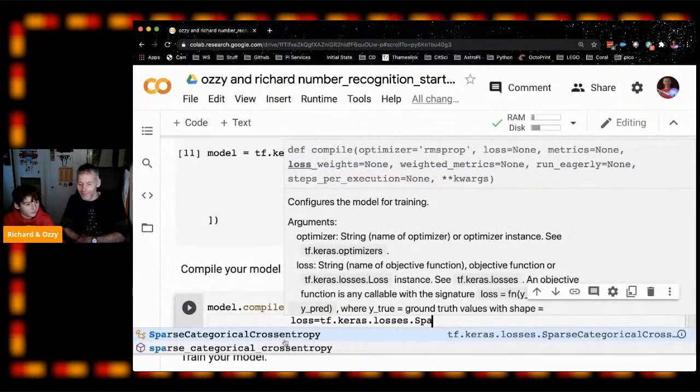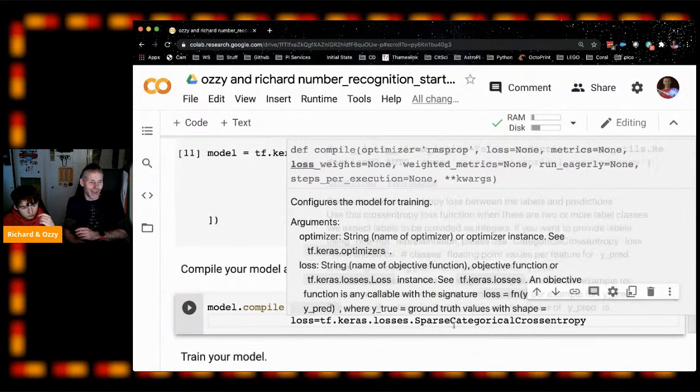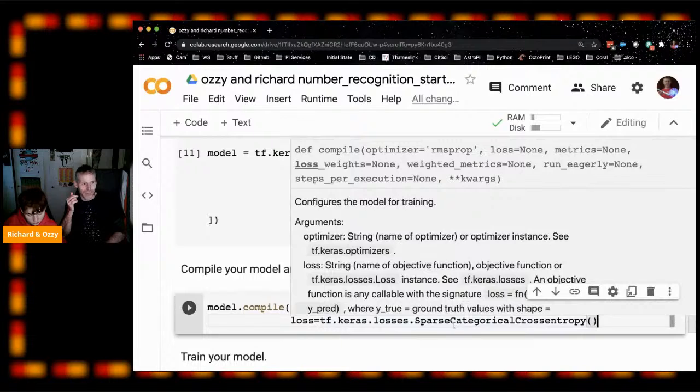Yeah, it fills it in for you. So use the one without the underscores. Yeah. And you have to give it open brackets, curly brackets at the end there. It's a function we're going to run.